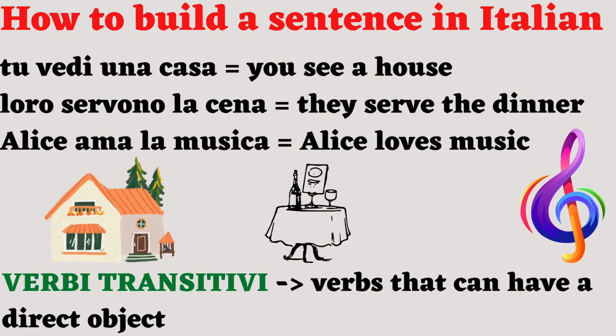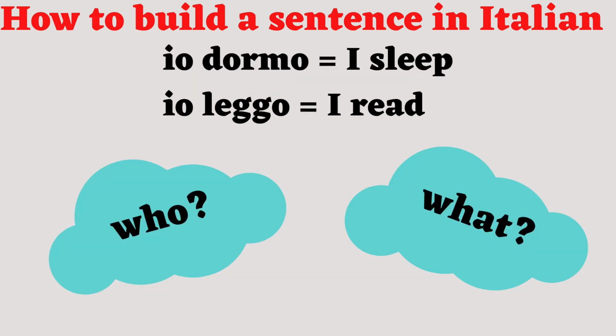To recognize them, you can use a few questions. Let's see these two sentences. Io dormo, io leggo. The verb dormire doesn't need a direct object. I do the action of sleeping, and that is enough.